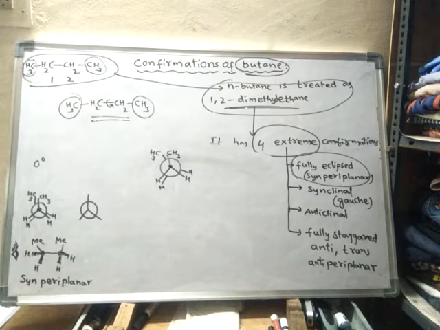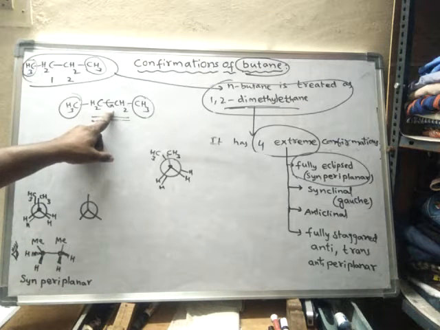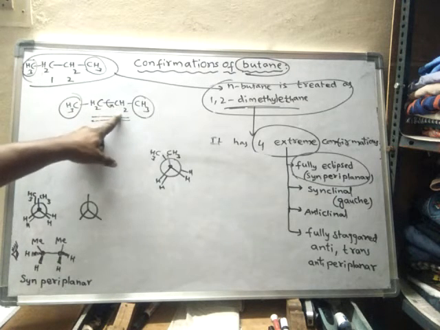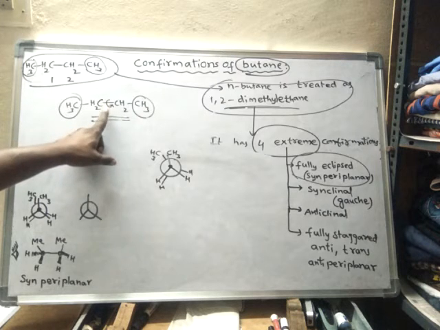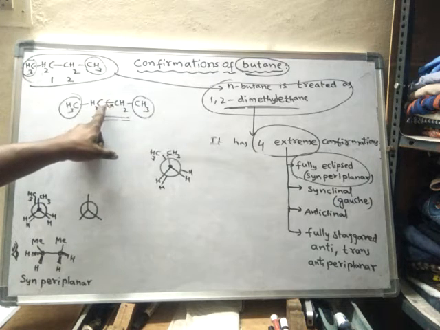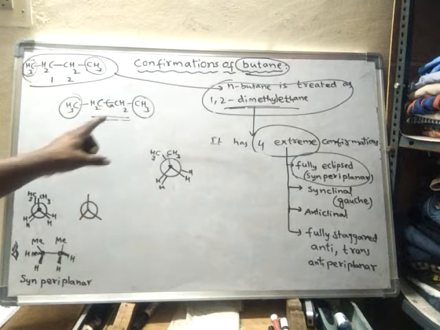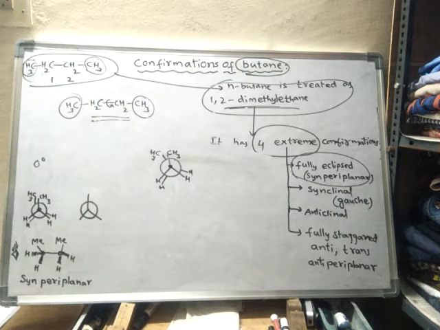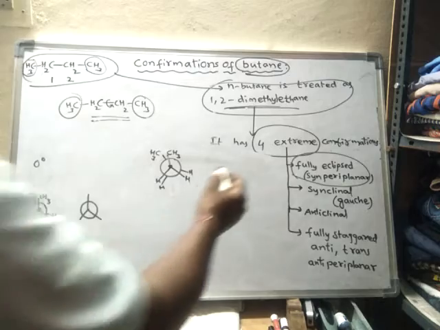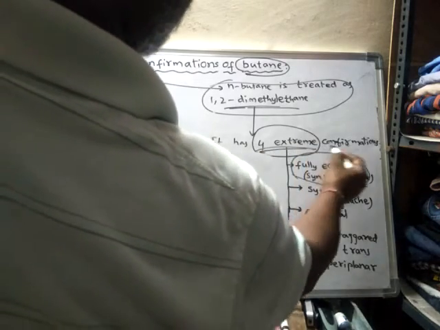As a result of this rotation, several conformations are formed. Out of the infinite number of conformations, 4 are very important. They are called the 4 extreme conformations,